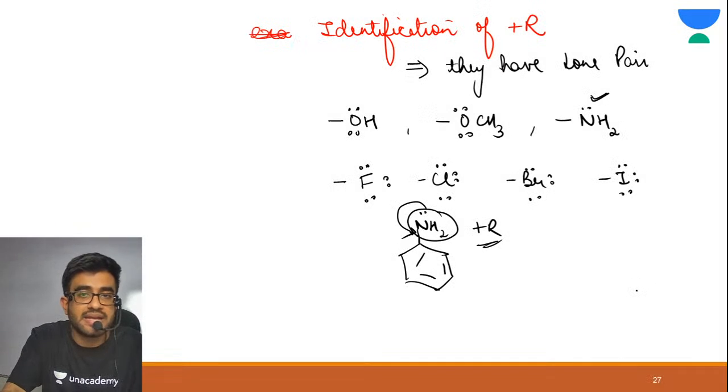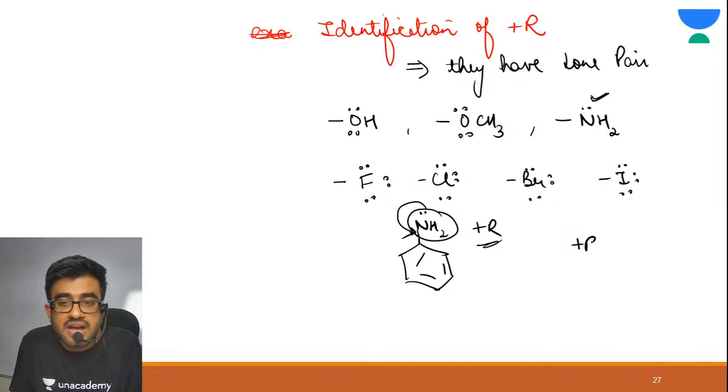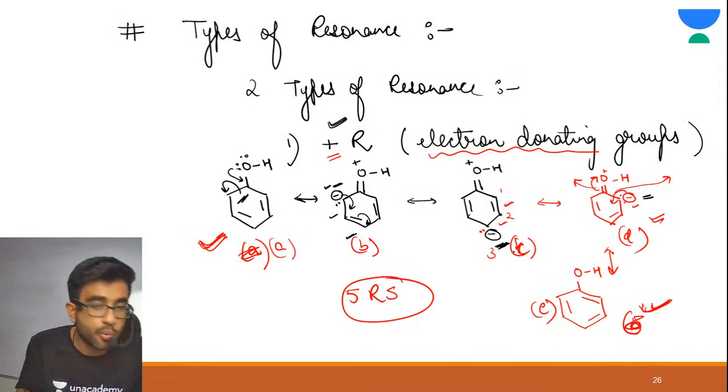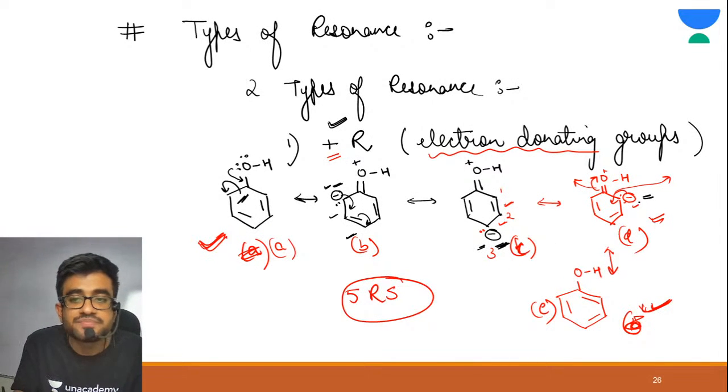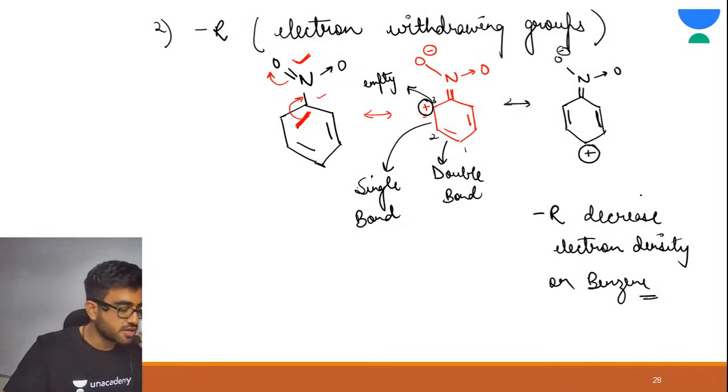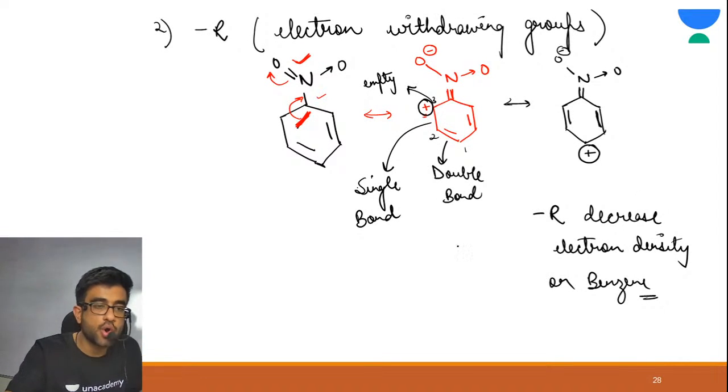Similarly, we can write plus R increases electron density on benzene. Got it? Why? Because benzene was acquiring negative charge. Is this much clear to you? Tell me in the chat section if this is much clear to all of you.